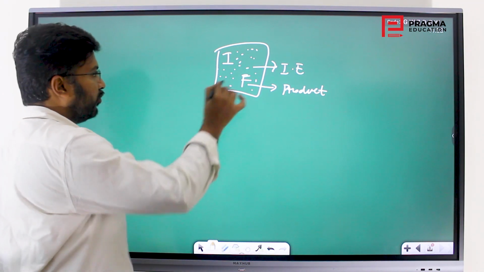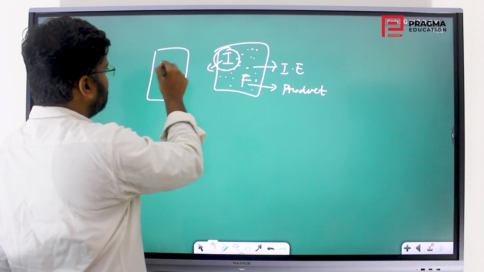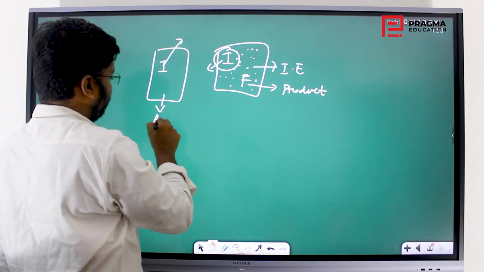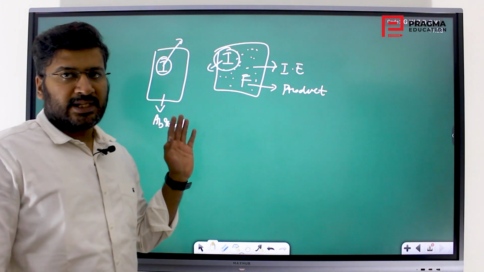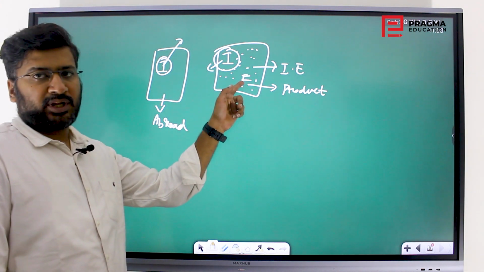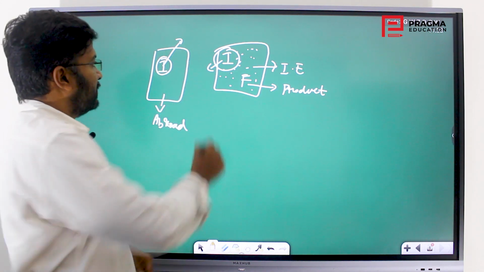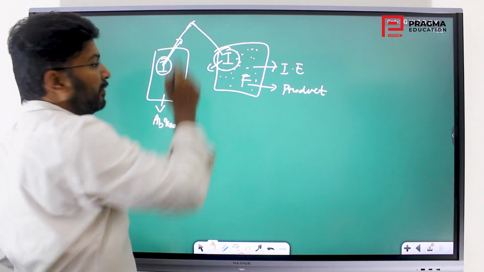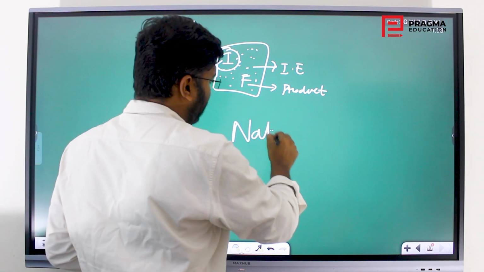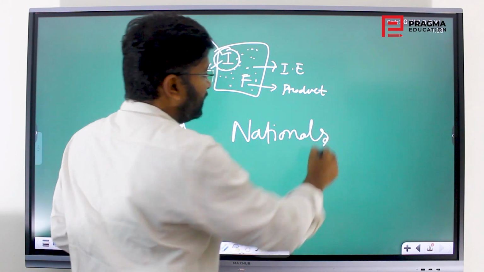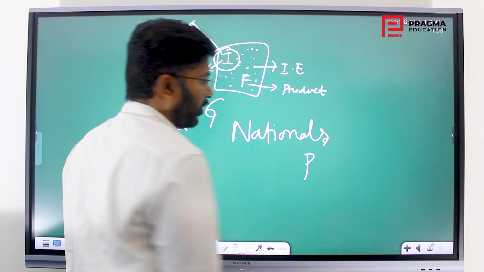So if you want to have only the income made by Indians within India and also the Indians abroad, this is total abroad. Indians settle elsewhere and they also produce final goods and services and make a product out of it, that is income. So this plus this, what are we calculating? We are only calculating the product made by the nationals of our country. This is called gross national product.